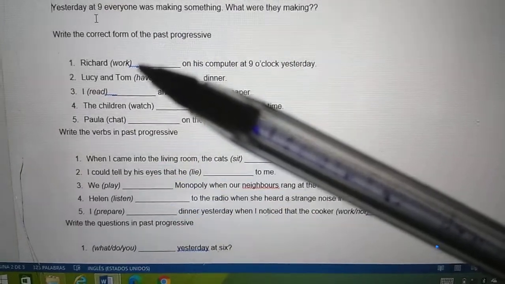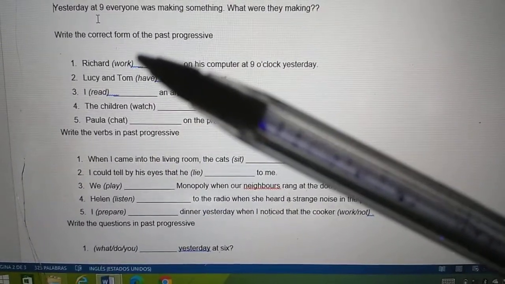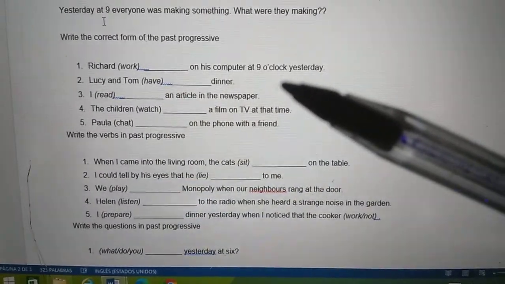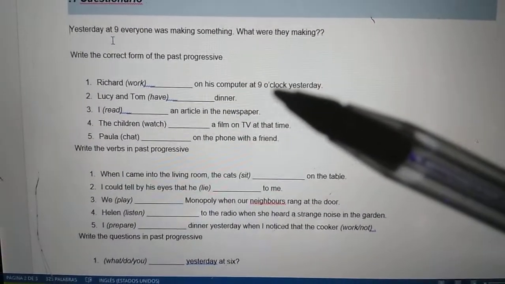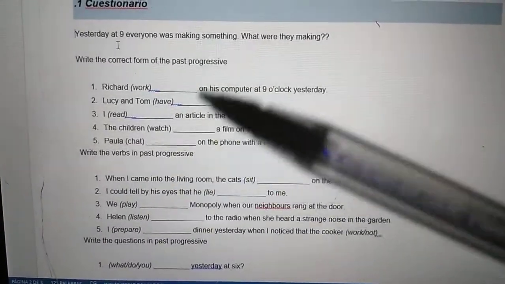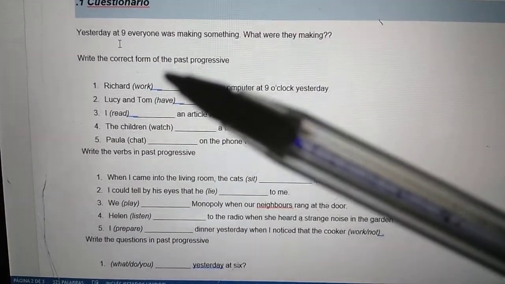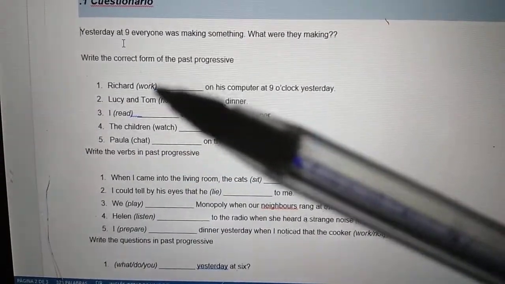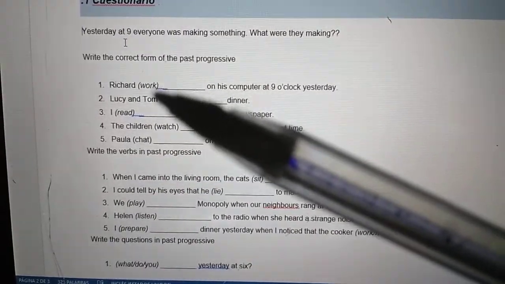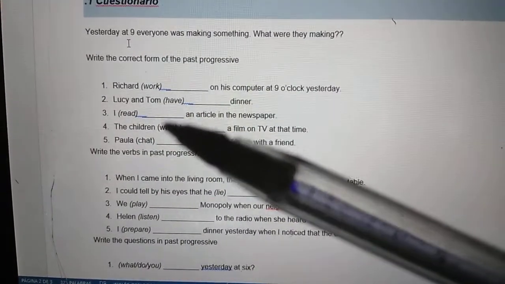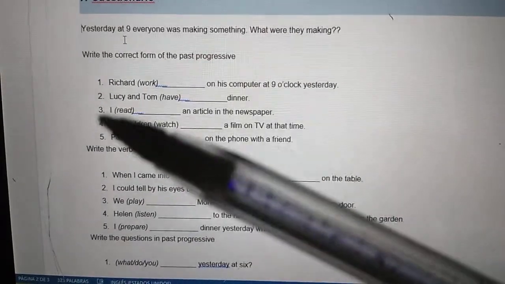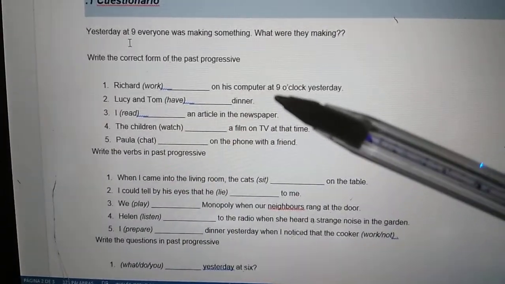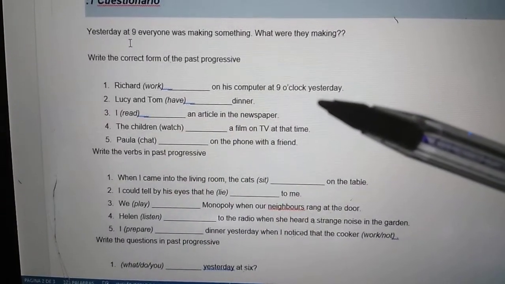So the right answer here is Richard is working on his computer at 9. Okay, so be careful. That is present continuous. We are saying past progressive. So what happens with the past progressive? Remember, we change is to was. And that's it. Okay? So Richard was working on his computer at 9 o'clock yesterday.